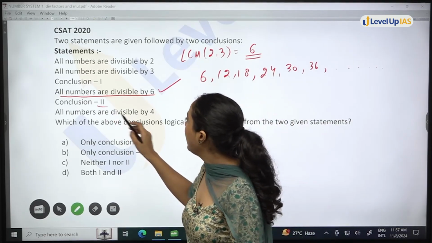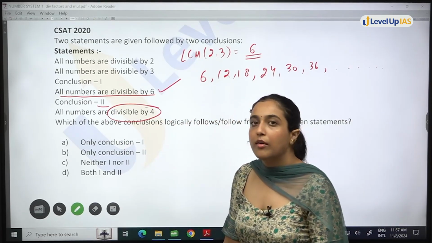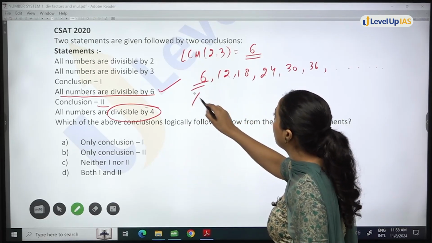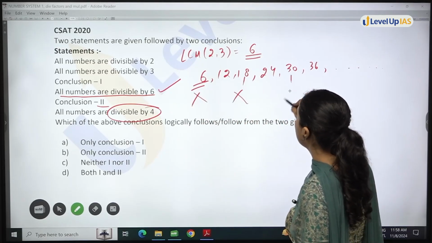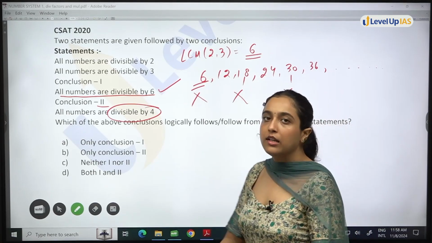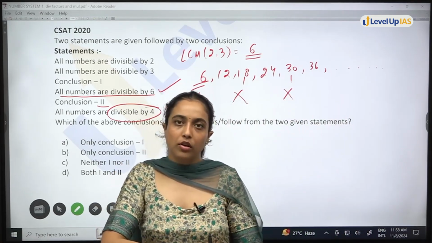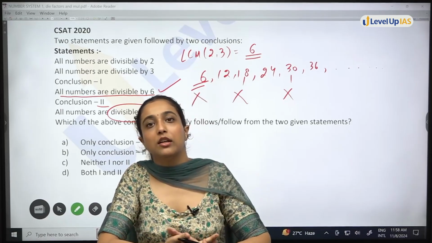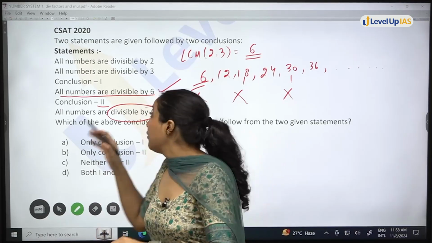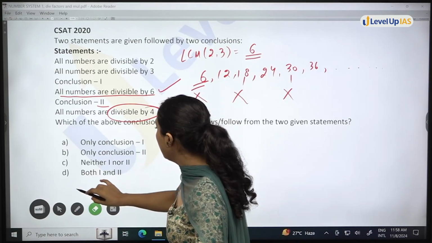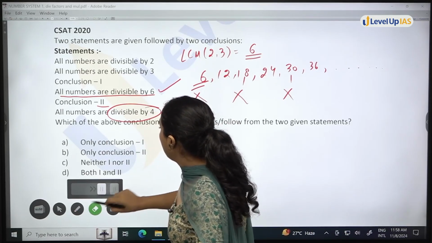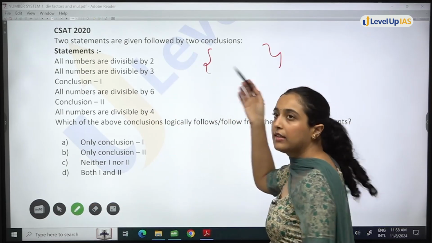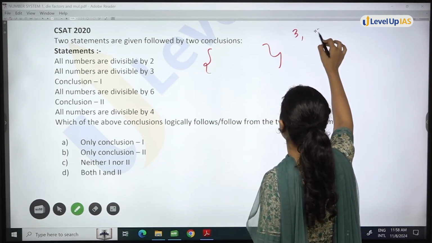Conclusion 2 says all numbers are divisible by 4. But this is not possible because see, 6 is not divisible by 4, 18 not divisible by 4, 30 not divisible by 4, right? So in general also, if you have 2 numbers and I say there is a set of numbers that are, let's say, divisible by 3 also and 5 also.